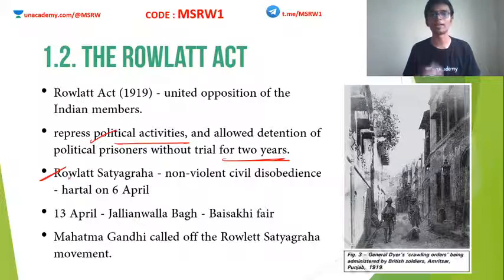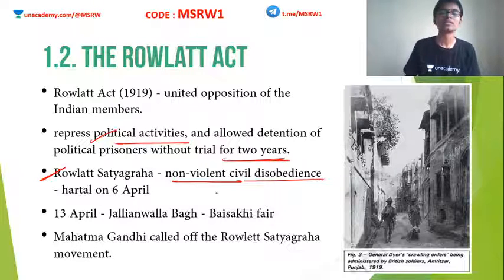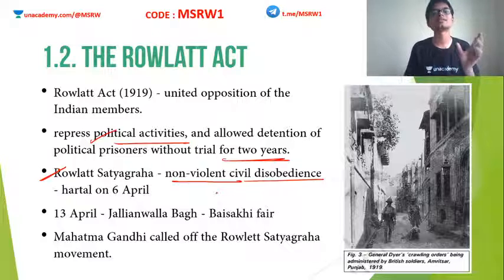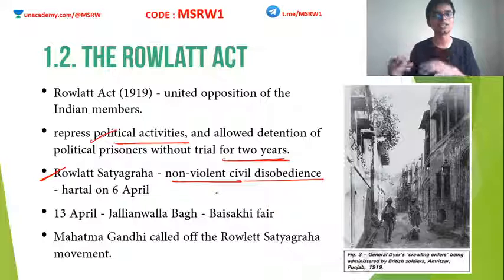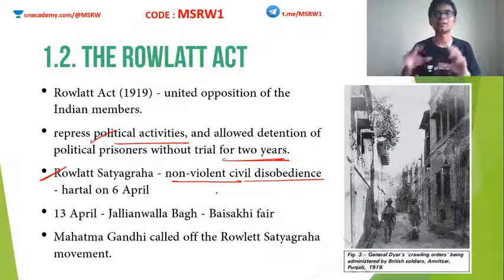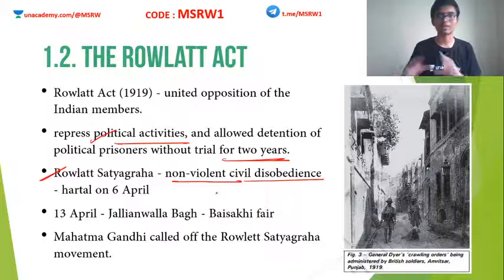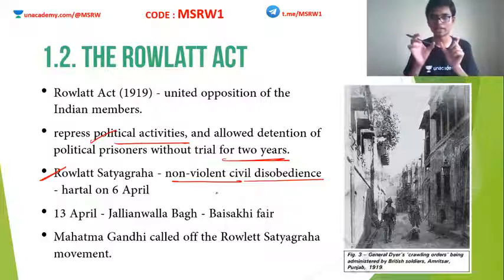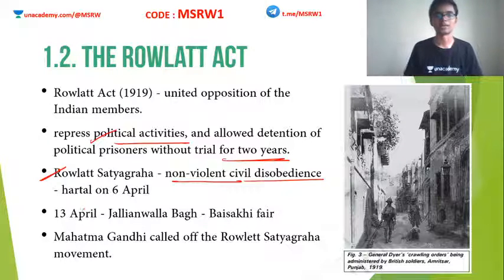This was again led by Mahatma Gandhi, and in this satyagraha, Mahatma Gandhi insisted upon maintaining non-violence and at the same time doing civil disobedience. Okay, civil disobedience means what? Not paying taxes, doing anything that is contradicting to the British rule. If British asked to use foreign goods, then we should abandon foreign goods. Similarly, if British asked to pay tax, we shouldn't pay tax. That is known as civil disobedience. So Mahatma Gandhi combined non-violence and civil disobedience together in the Rowlatt Satyagraha.